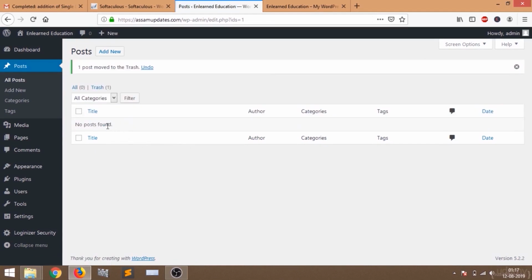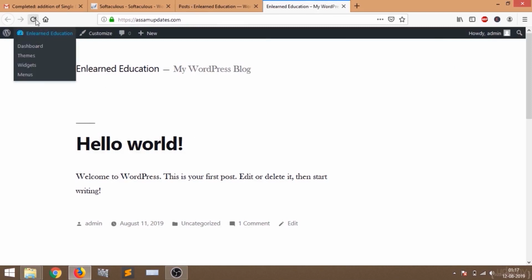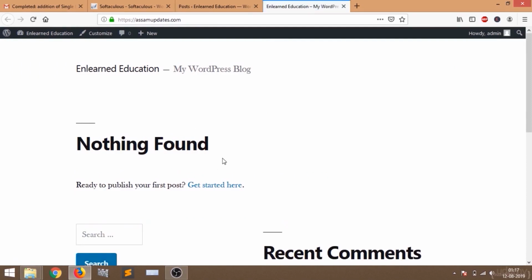Okay, now you can see the post has been deleted from our backend. So let me go to the website and refresh the page. Okay, so now you can see it is gone from the front end as well.